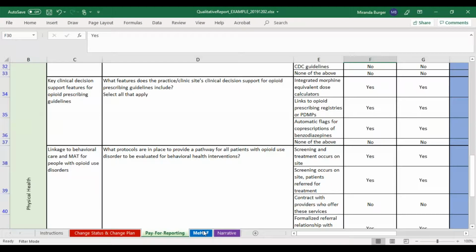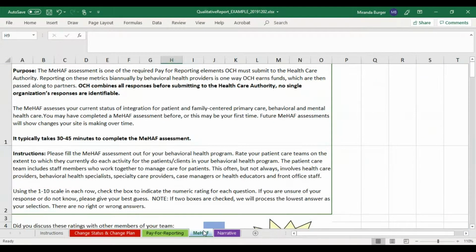If you are a behavioral health partner or have an integrated change plan, you will see a MEHAF tab. The MEHAF assessment is the other Pay for Reporting requirement that OCH must submit to the healthcare authority to earn funds that are then passed along to partners. OCH also combines all responses to the MEHAF before submitting to the healthcare authority, so no single organization's responses are identifiable in the report that is sent to the healthcare authority.